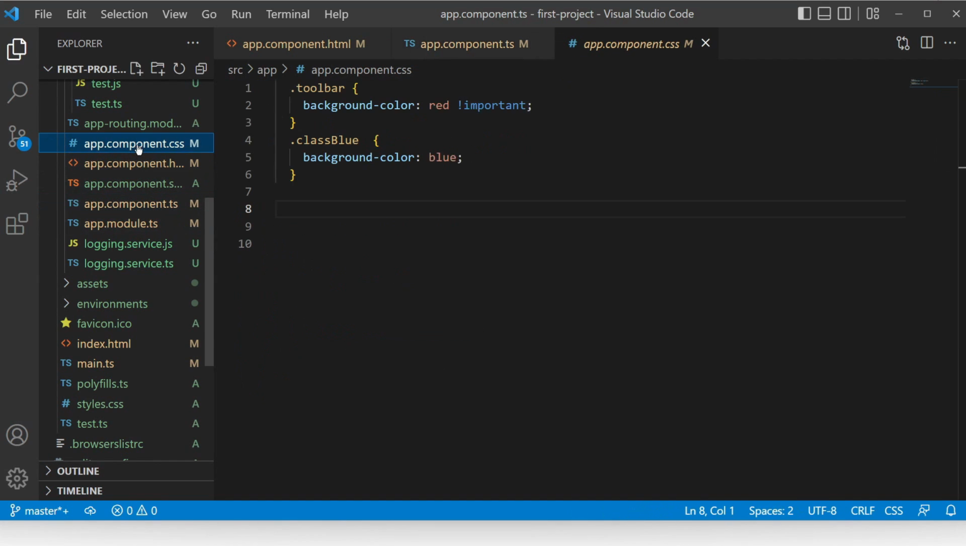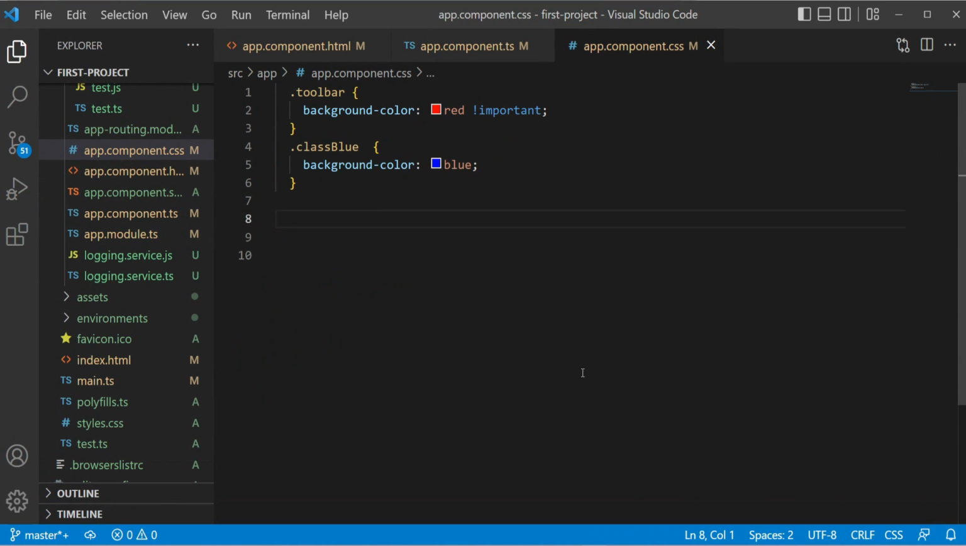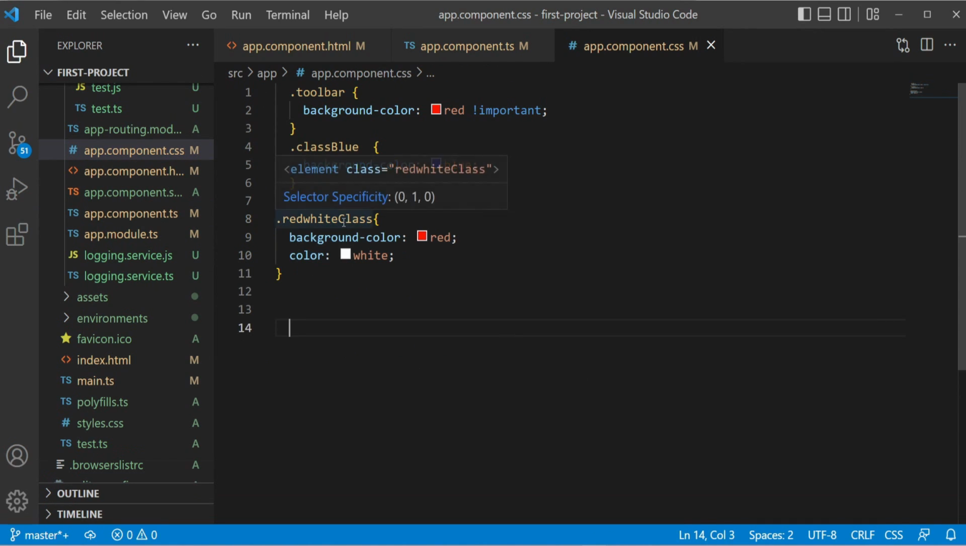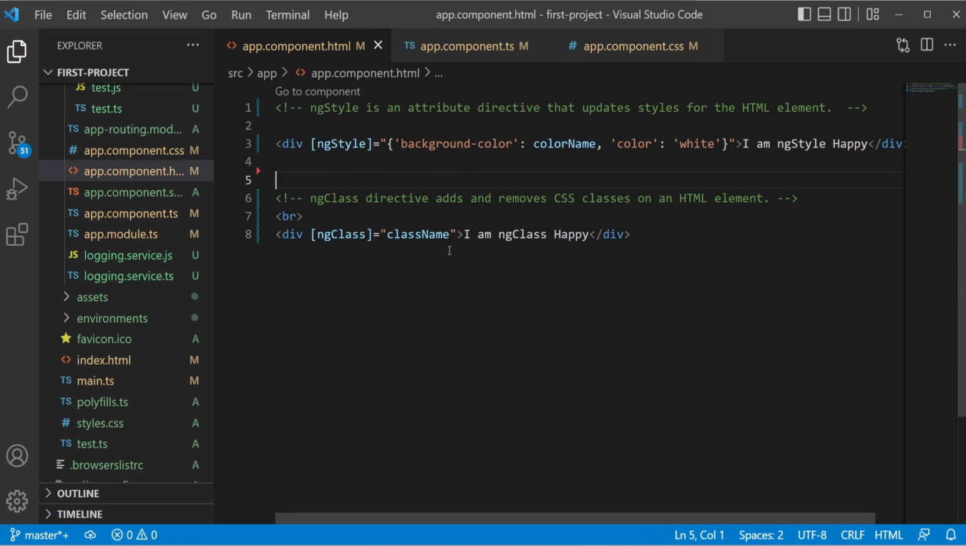Let me open the component CSS file and set this. See, here we have this red-white-class set as background color red and font color white. Now if we check the HTML template file, the short story is that the ng-class directive is adding this CSS class in the div HTML with the help of the app component and the component CSS file. So that is the single and short story of this ng-class directive.